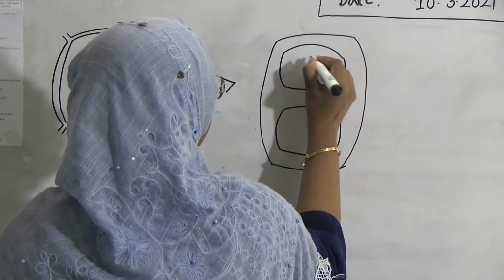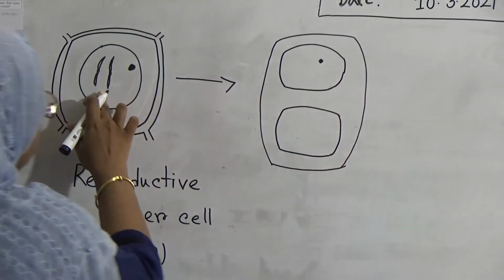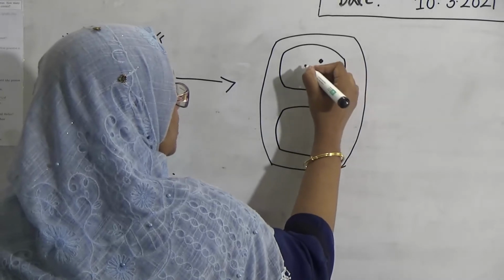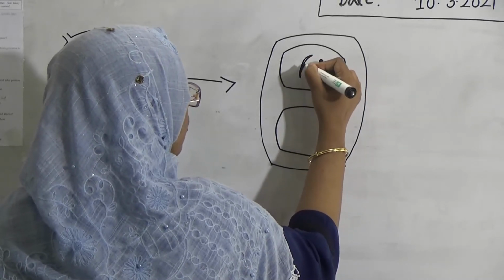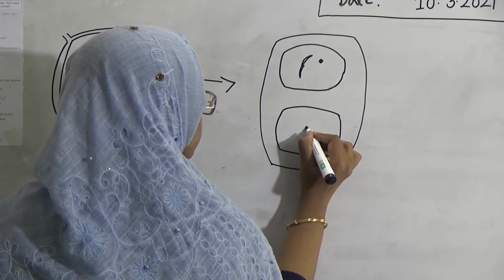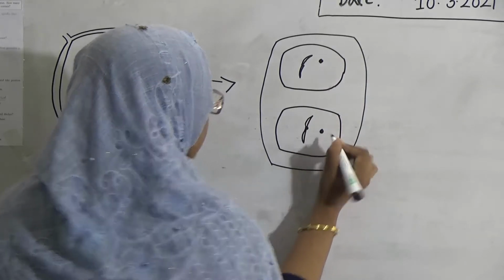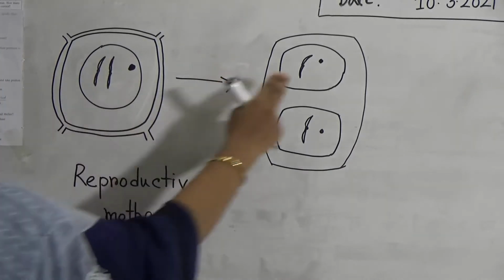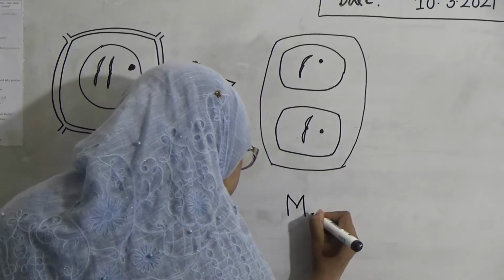Here the chromosome number is 2, and after finishing telophase 1, the chromosome number will be 1. That means the reduction has already occurred here. It is meiosis 1.